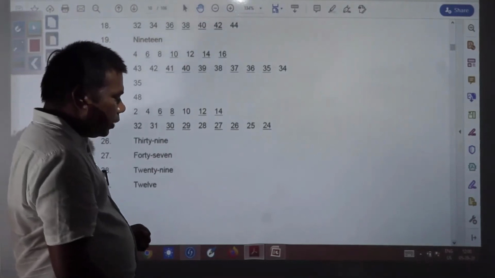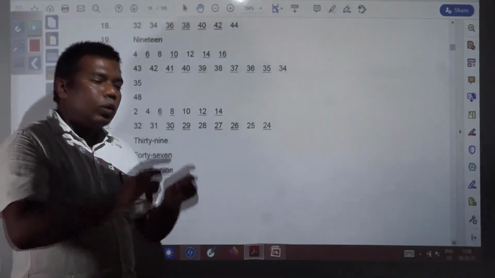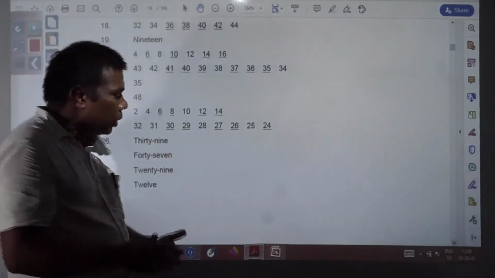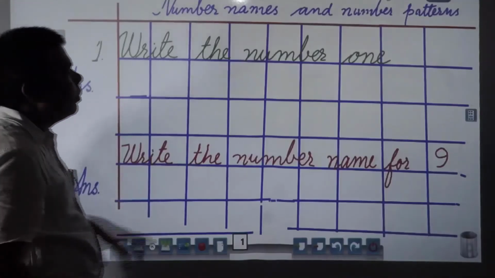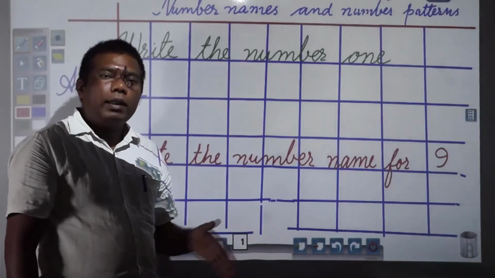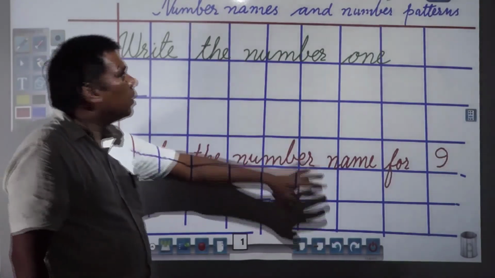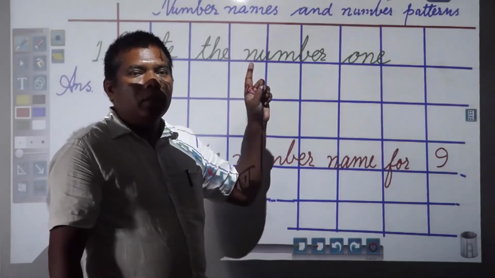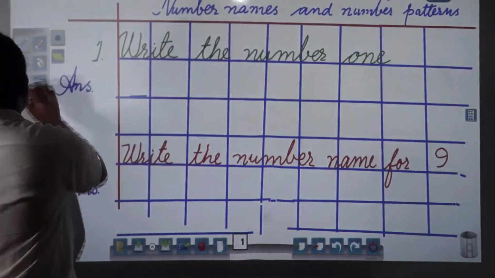Okay, next thing is what? Because you might have purchased your copy, so a square copy will be needed. You might have started writing also. So I am telling you how it should be written, because many of you make mistakes, you don't know how it should be started. Here suppose this is your square copy. Here the name of the chapter should be written. This is your lesson 2.